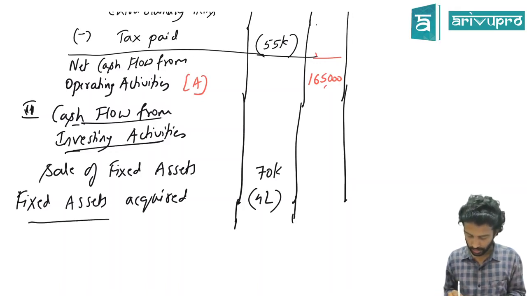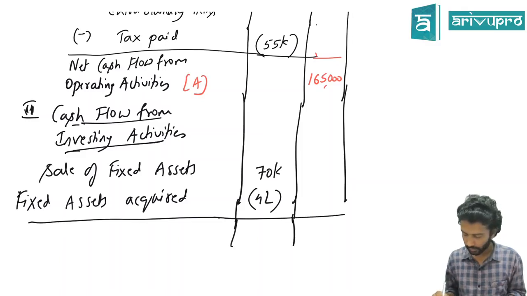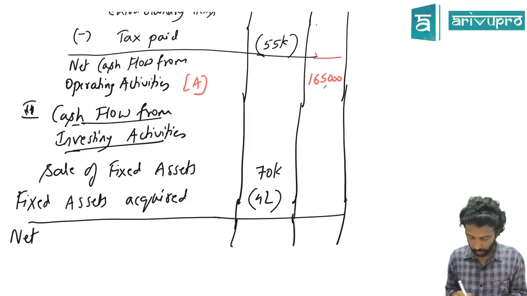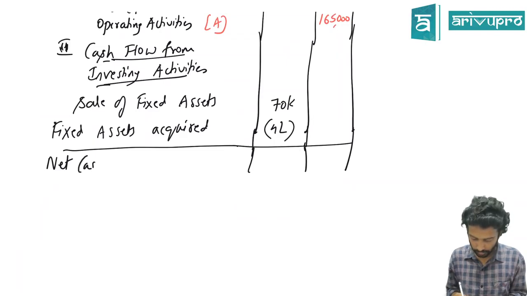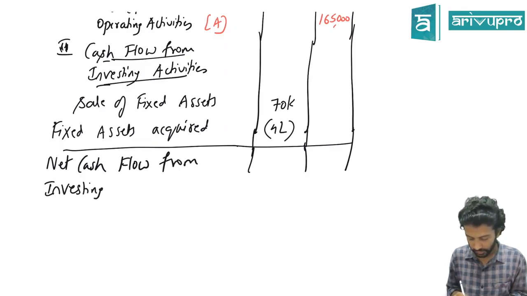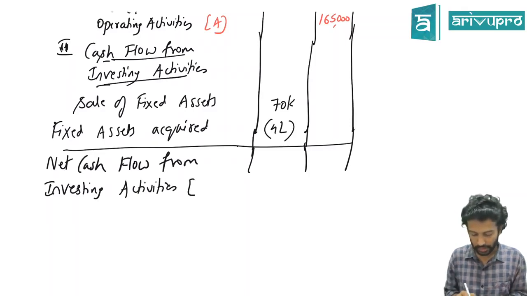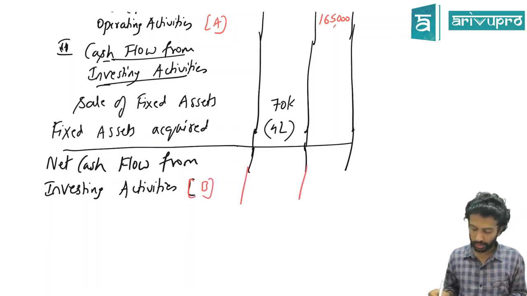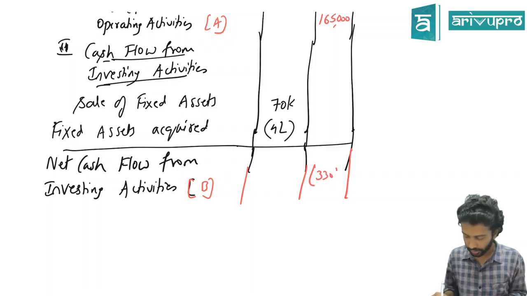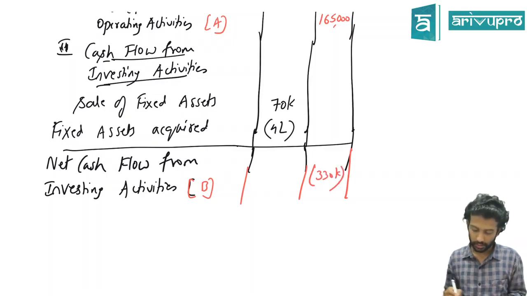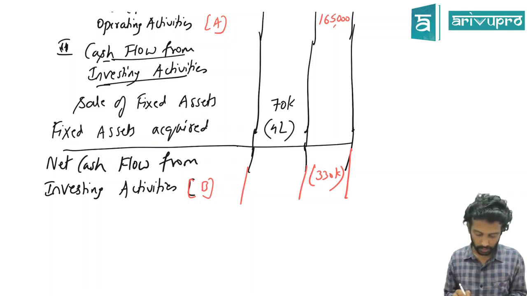So if you do this, you're going to get net cash flow from investing activities. So we'll call this as B. Okay, how much is that number? So it is not plus, you'll have to pay attention to the signs here. So minus 3,30,000. So that is your investing drama done.